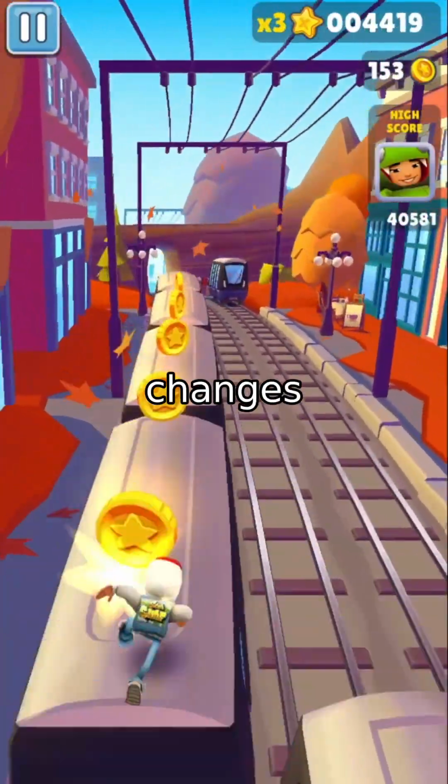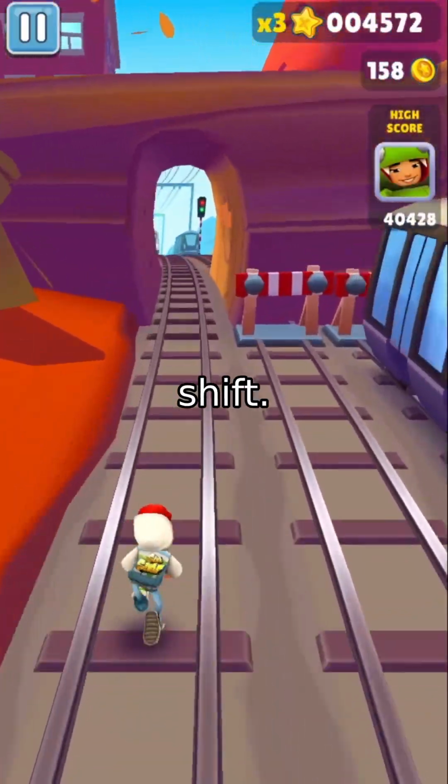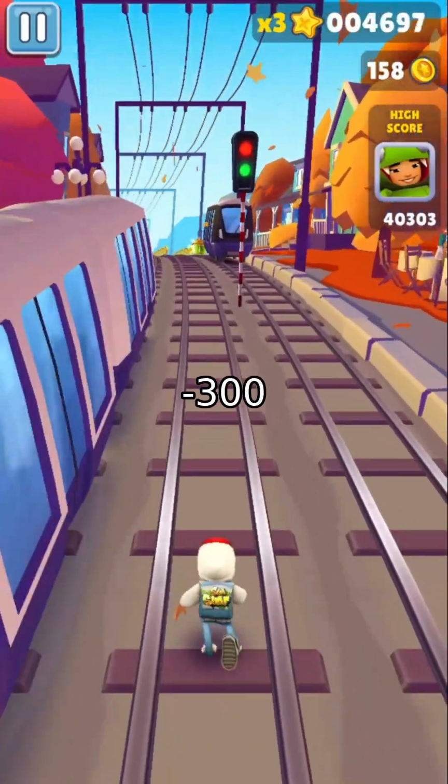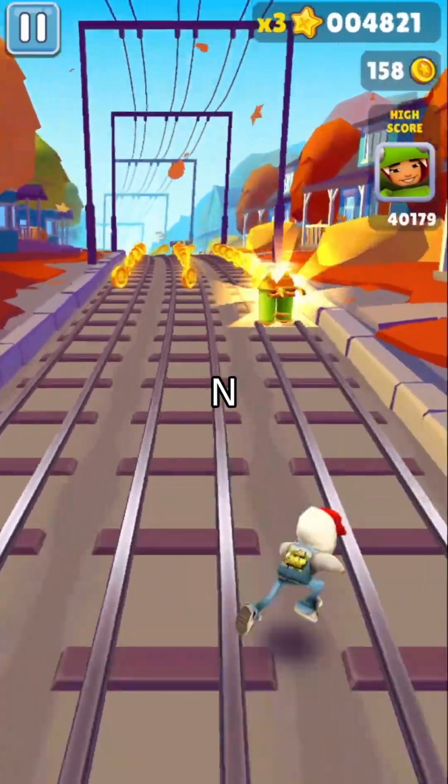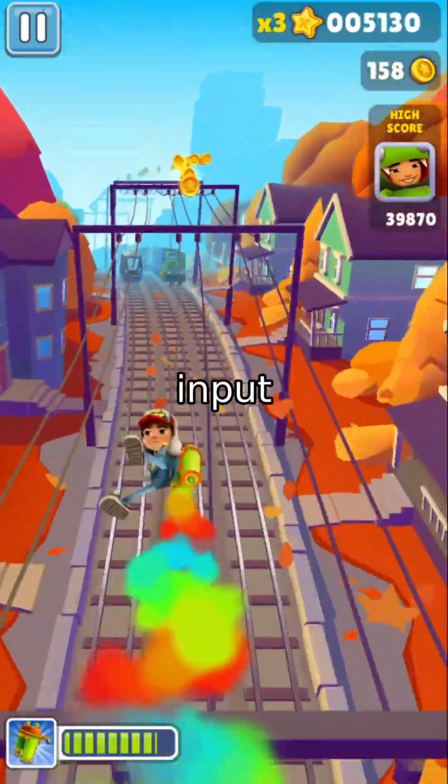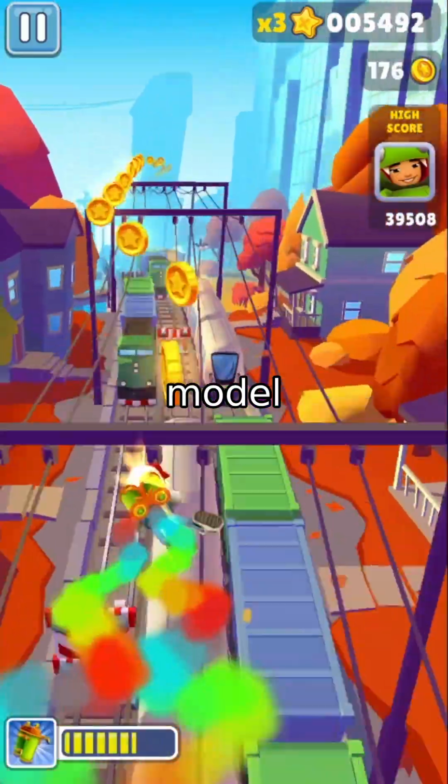Now, what happens when the world changes? We simulate a sudden shift. The first 1,000 numbers come from N(300, 100). Then the model sees a switch to N(700, 100). The input distribution jumps. How does the model respond?